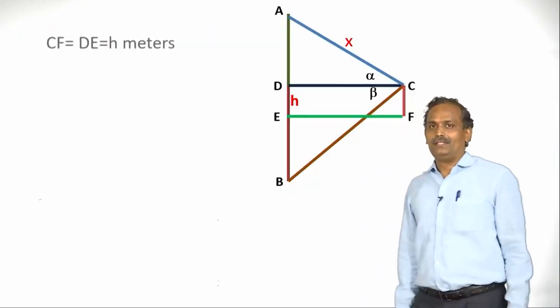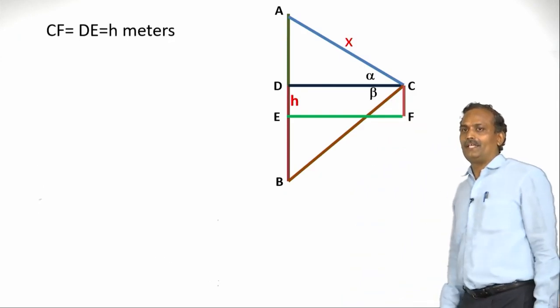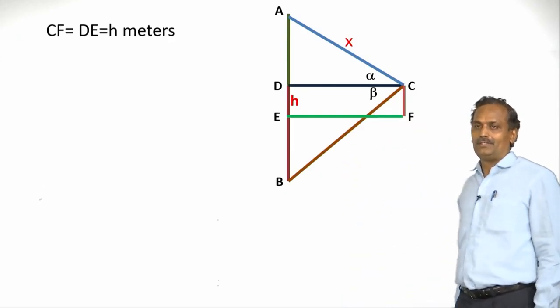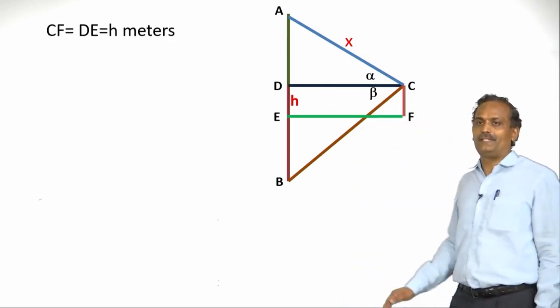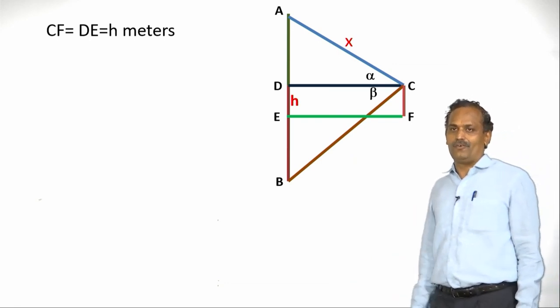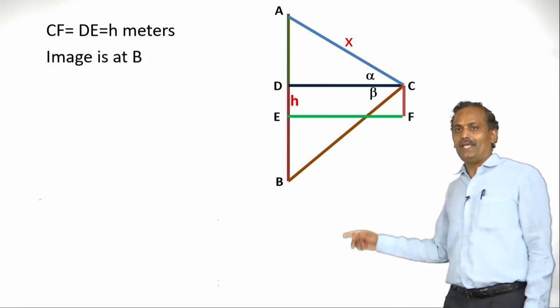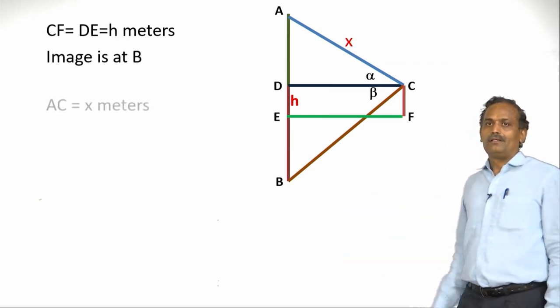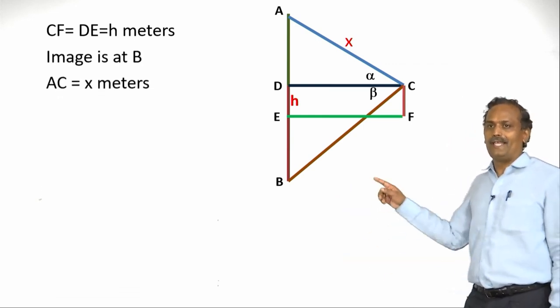Now we have seen CF and CD, they are equal to h, and the viewer is observing h meters above the lake. EF is the lake, we have already recognized, and the image is at B. Therefore, let us assume AC as x.